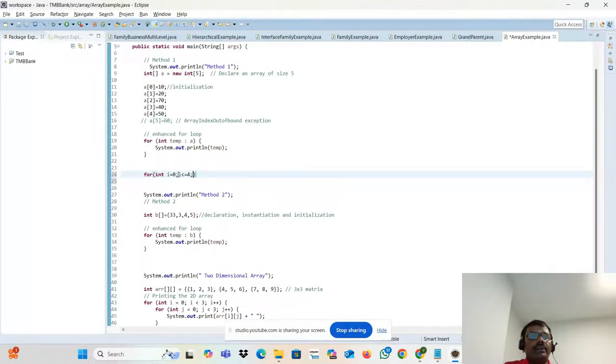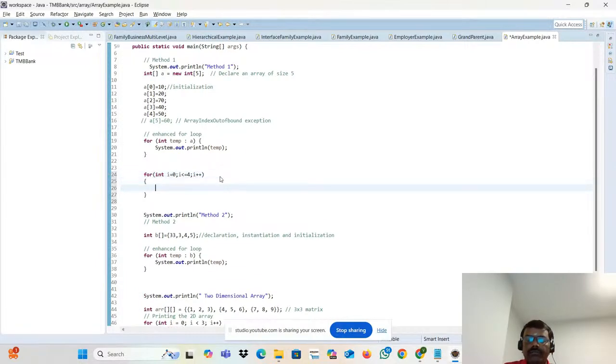We already talked about this last week: initialization, condition, till what level. Then the increment and decrement, i plus plus. Then what do I have to do? I have to print the value. What value? The value which is located in the array. Okay, then A of i.